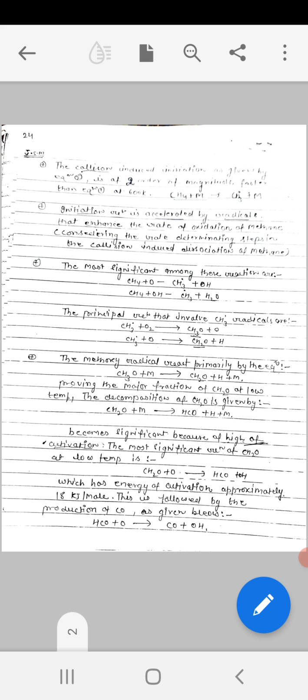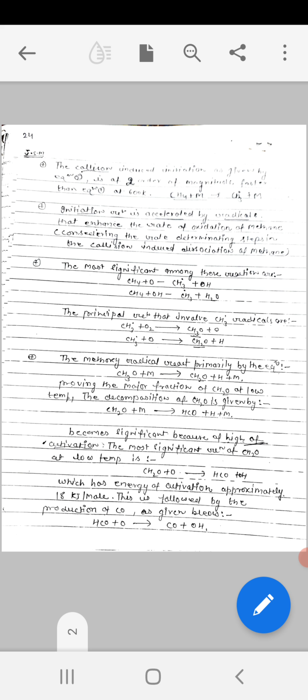A collision induced dissociation of methane also takes place, and in that case CH4 reacts with M, a third body collision, and it forms CH3 radical and M. In these two reactions, the collision induced initiation as given by equation 2 is two orders of magnitude faster than 1 at 600 K.